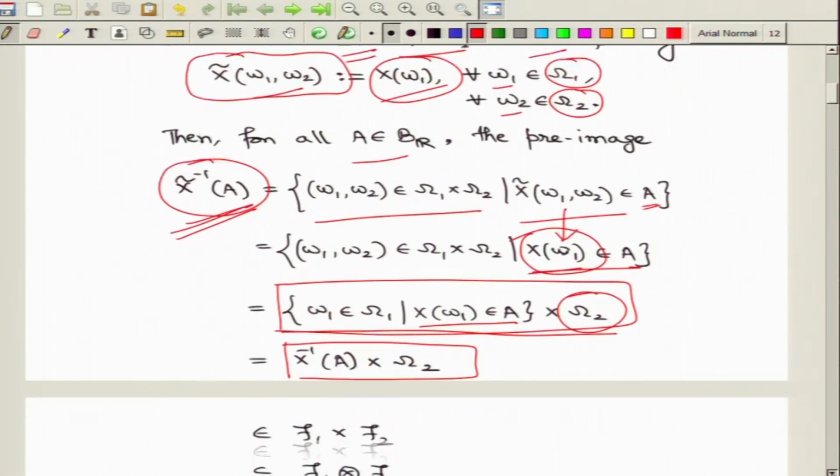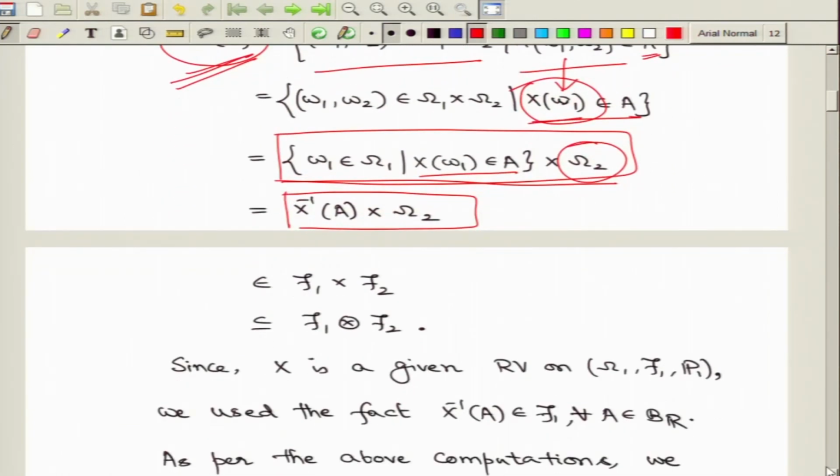Once you have observed this, we follow the structure. This is a product type set. Moreover, since X is a given random variable, the pre-image of all such Borel sets must be in the domain side sigma field F1, and therefore, this product type set that we have just obtained must be in the Cartesian product of the two sigma fields, and this Cartesian product of the two sigma fields, as we know, is also contained in the product sigma field that we have constructed.